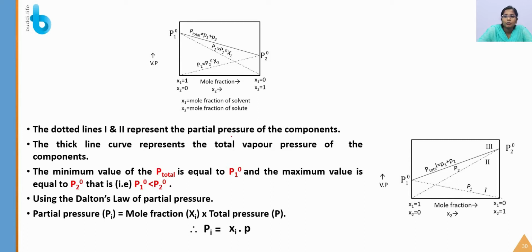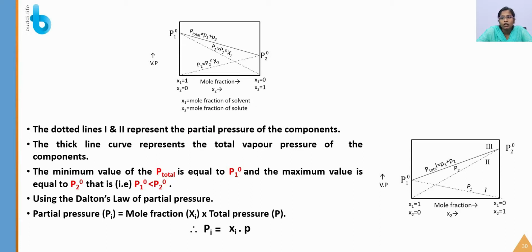So at the first point, only one component is going to be present and the other component will be nil. So x1 is 1, x2 is equal to 0. Now you are going to increase the mole fraction. On increasing the mole fraction, the other component will be getting to 1, and the component which was already present will be getting to 0. So this is the representation of the vapor pressure.